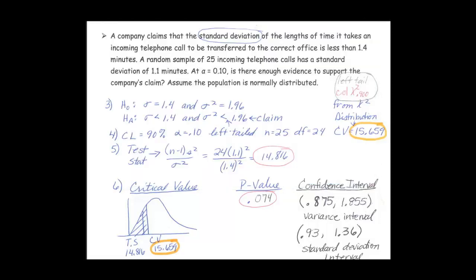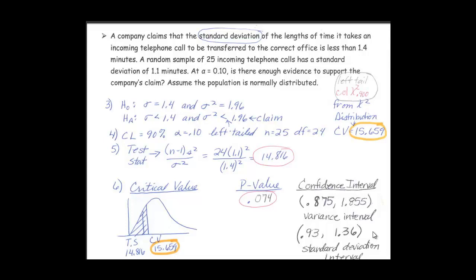And we really can't compare that very well. I'm going to close that down. I can't compare that very well because the information that was given to us was standard deviation. That's variance, so I want to take both of those and square root them to get a standard deviation of 0.93 for the lower limit, and an upper limit of 1.36. Now the 1.4 population standard deviation that we were given is outside of that confidence interval.